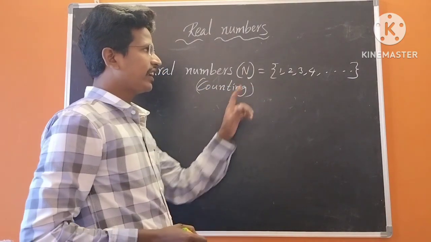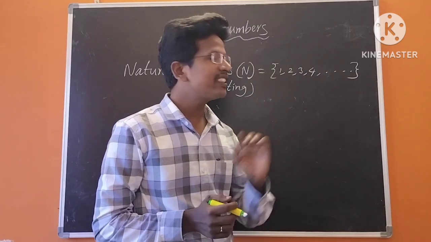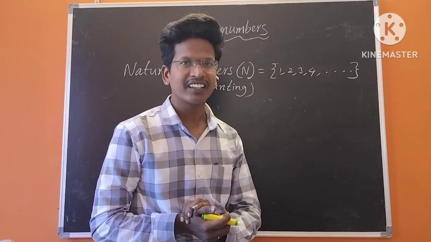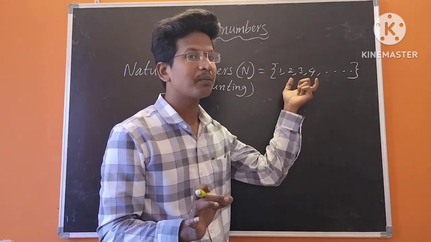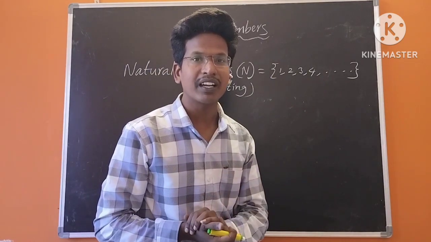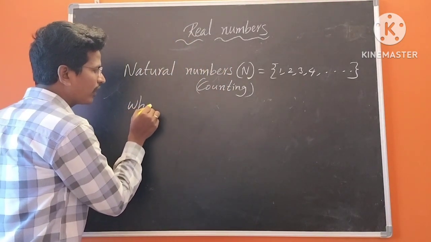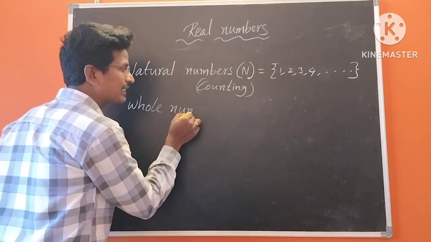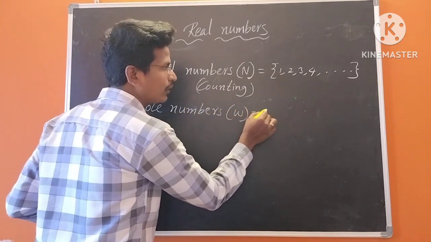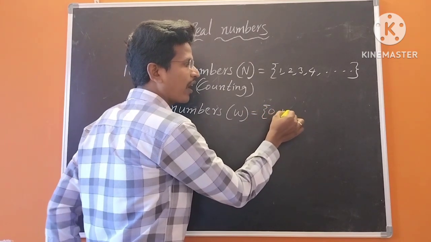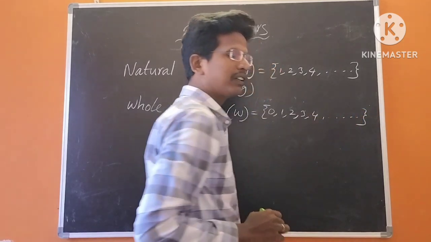For counting, we use 1, 2, 3, 4, and in this, something is missing. What is missing? Yes, 0. If we include 0 in the natural number set, then one more set is formed, that is whole numbers. What are whole numbers? Whole numbers are represented by capital W. The set of 0, 1, 2, 3, 4, 5, etc. are called whole numbers.